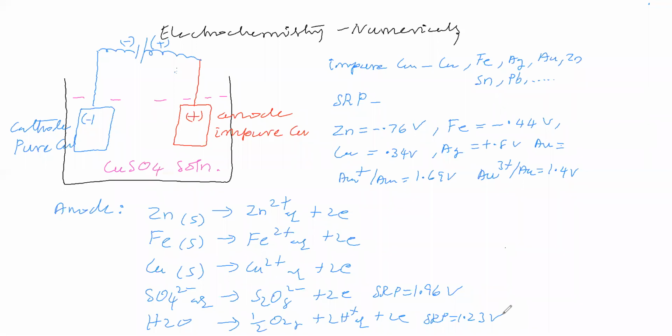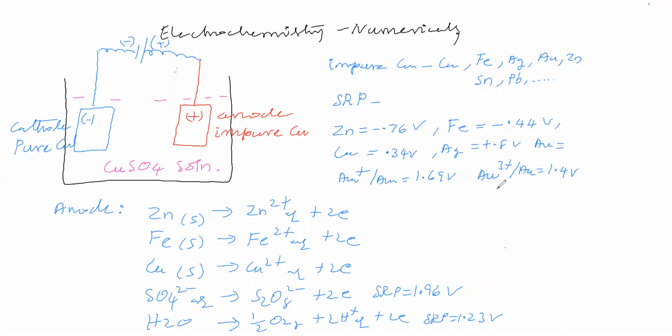In this electro refining of copper, the anode is impure copper. This impure copper contains metals such as copper, iron, silver, gold, zinc, tin, lead, and so on. SRP values are given. Zinc SRP is minus 0.76 volt, iron SRP minus 0.44 volt, copper is 0.34 volt, silver 0.8 volt, gold value given.